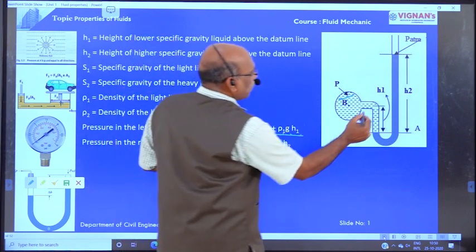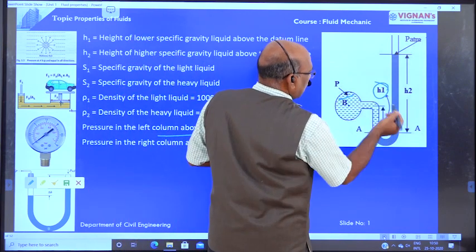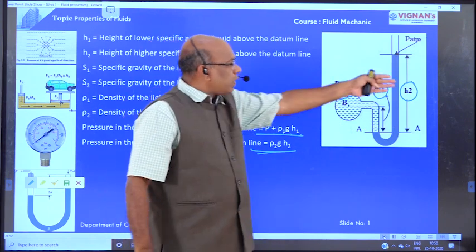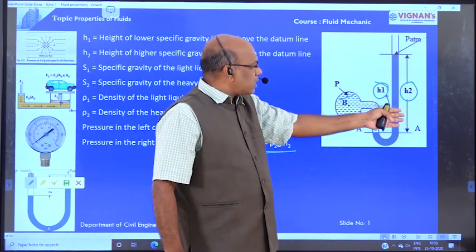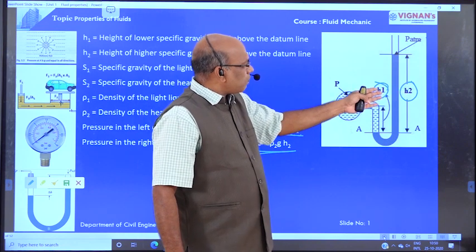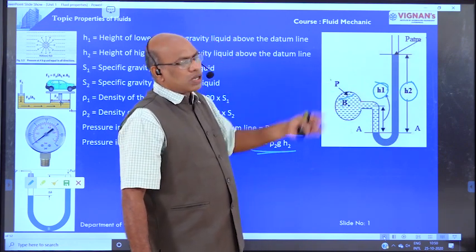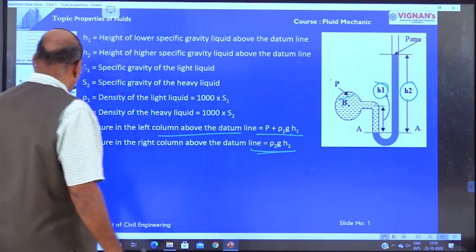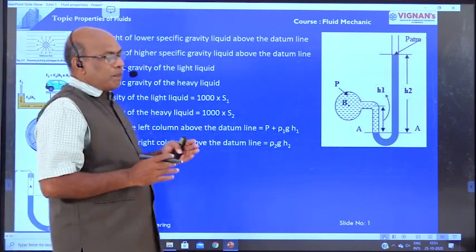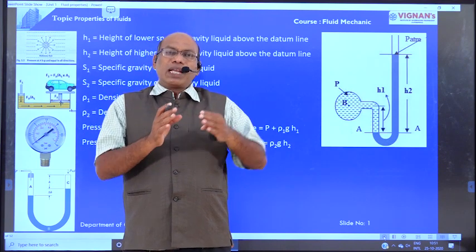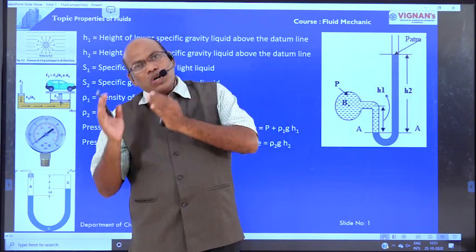Here we have one h on the left limb, and on the right side we have one more h. Because of h2 we have one pressure, that of the heavy liquid. Because of h1 we have one more pressure, and the pressure of the fluid in the pipe is also another pressure. Now, equating above the datum line, the left side pressures must be equal to the right side pressures.